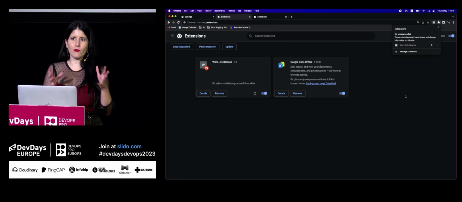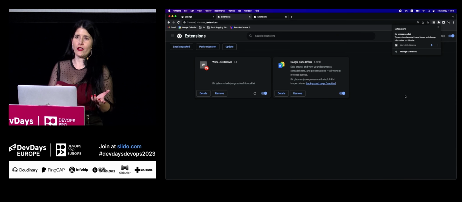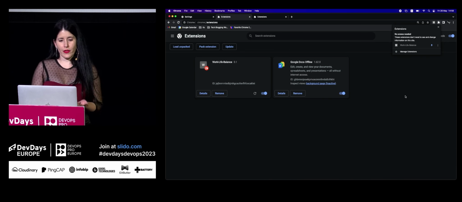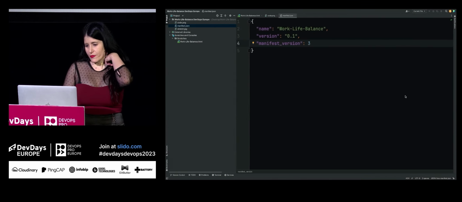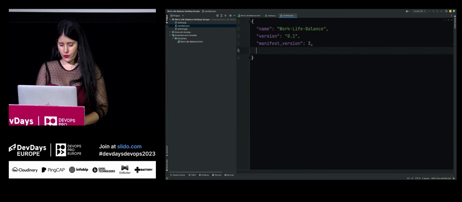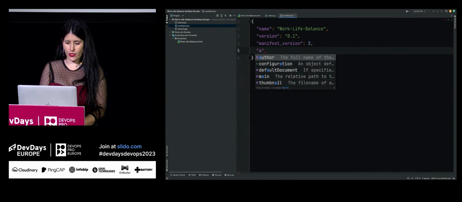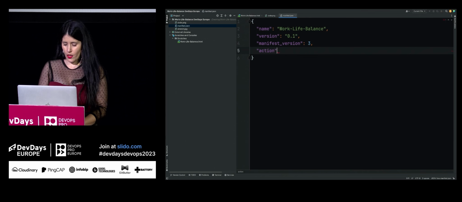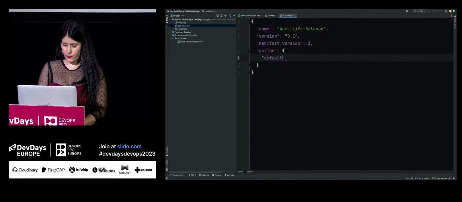Now let's do some cosmetic changes. We want to change the icons that we see over here to something nicer. So what we're going to do for that, we need to use a field called action. And we need to provide the default icon. And let's provide it with the code PNG. You can choose whatever image that you like. I downloaded those 2 images from Pixabay, which is really nice.